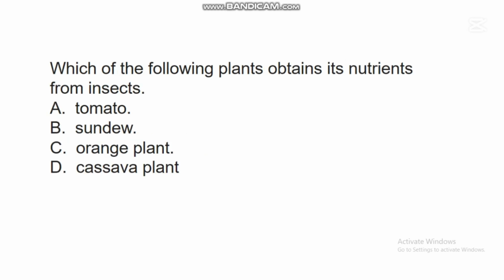The next question says, which of the following plants obtains its nutrients from insects? A. Tomato. B. Sundew. C. Orange plants. D. Cassava plants. In this question, the correct answer is B. Sundew. Sundew is a plant that feeds on insects. It's one of the carnivorous or insectivorous plants. So this sundew feeds on insects and obtains nitrogen from insects.